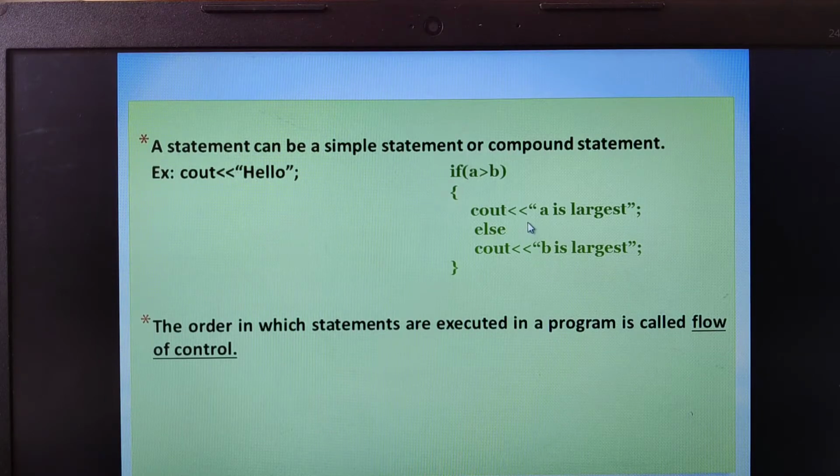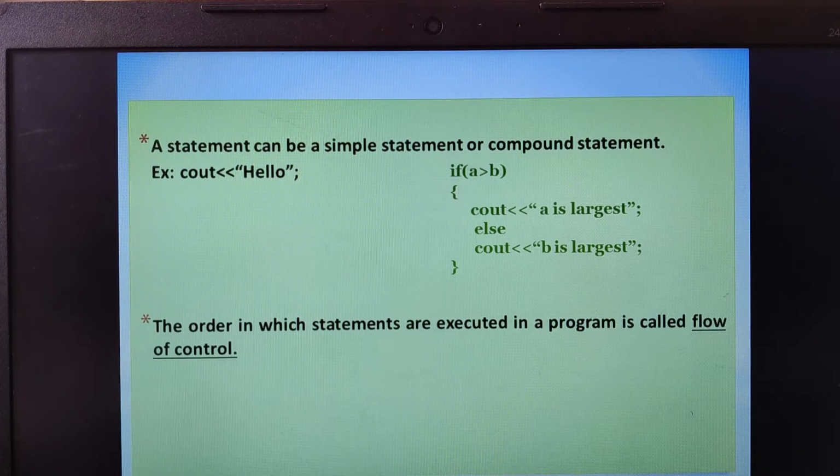So what is a block or compound statement? It is nothing but a set or group of statements separated by semicolons. Can you see here? They are enclosed within curly braces. Then we can refer to it as a block or compound statement. After this, we have seen what the flow of control is: the order in which the statements are executed in a program is called the flow of control.